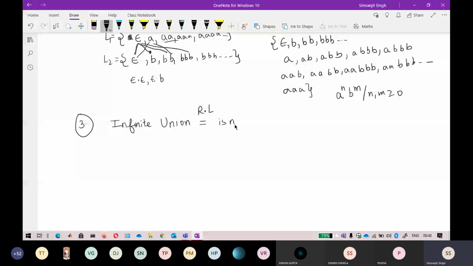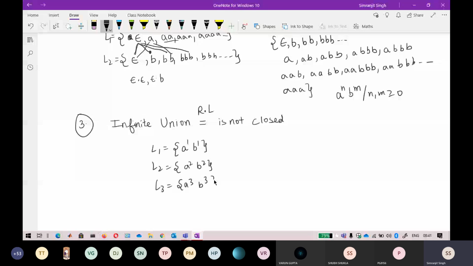Now, what exactly is an infinite union? Just take a look at it. It is very easy to understand. Suppose I say that my L1 is a1 b1, my L2 is a2 b2, and my L3 is a3 b3.